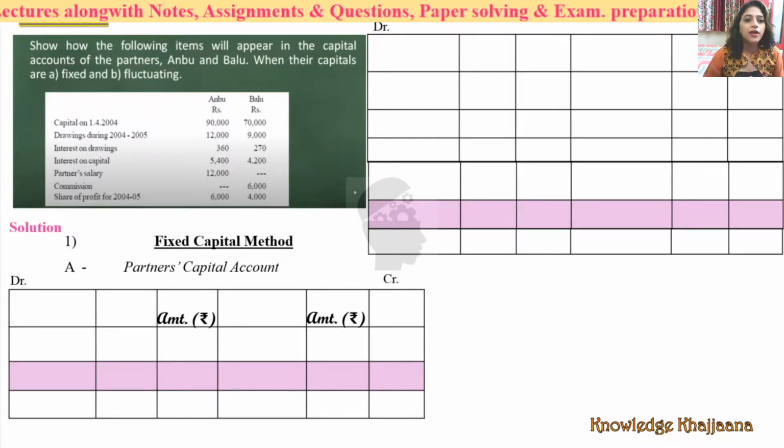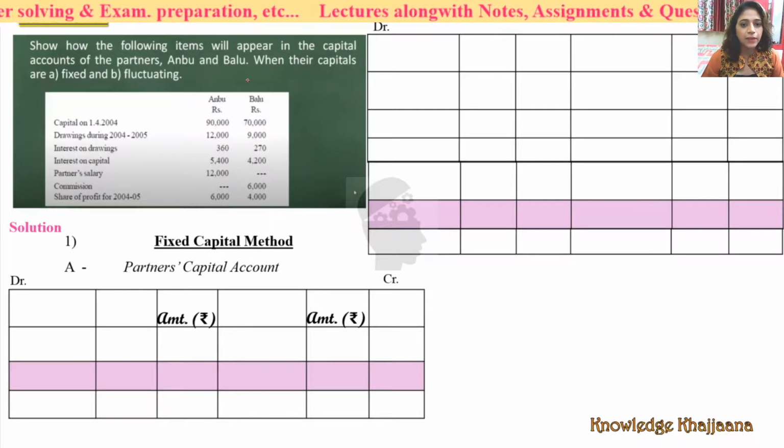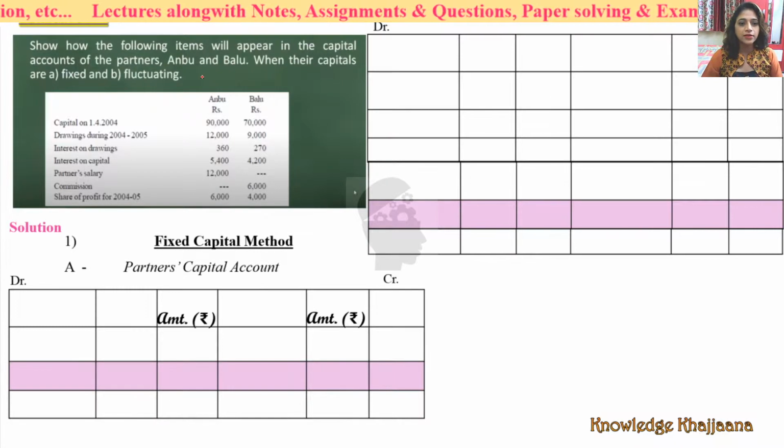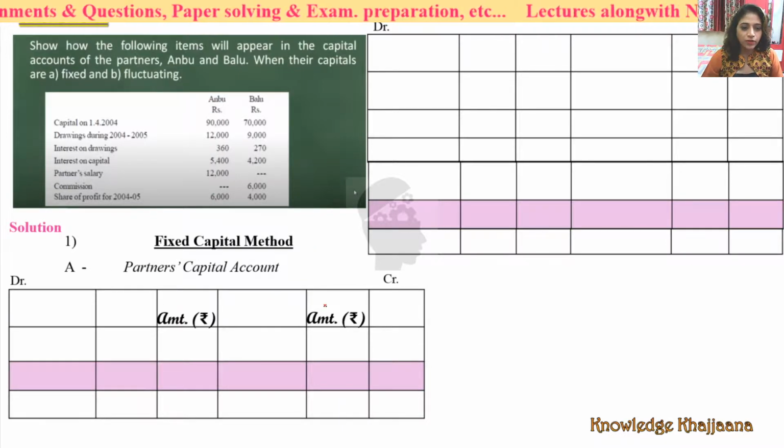See, this was the problem. Show how the following items will appear in the capital accounts of the partners Anbu and Baru when their capitals are fixed and fluctuating, by both methods. See, for Anbu and Baru. Now we'll solve by the fixed capital method first.